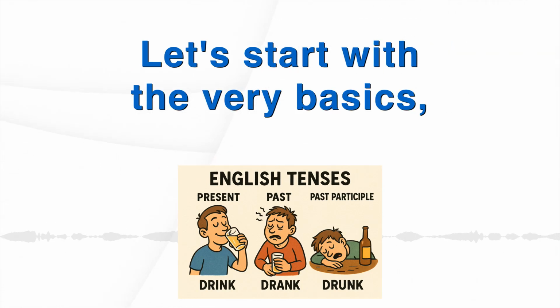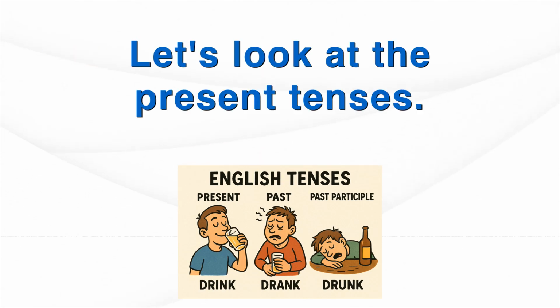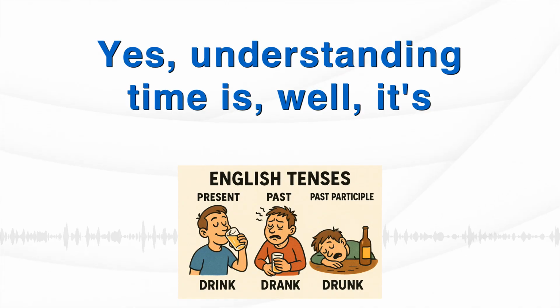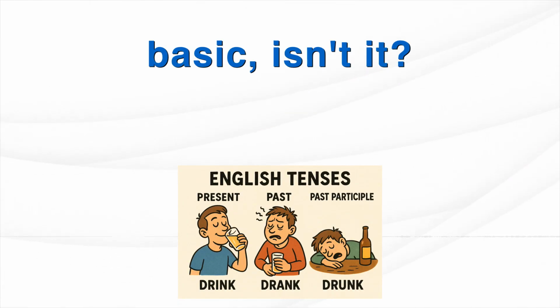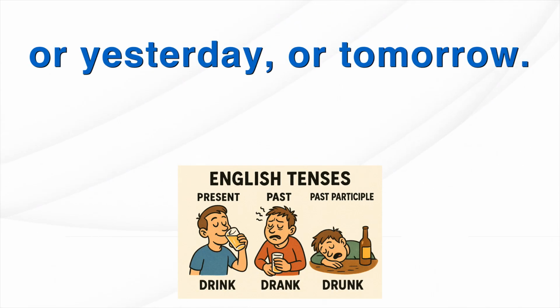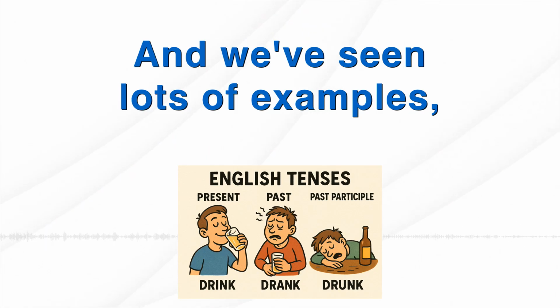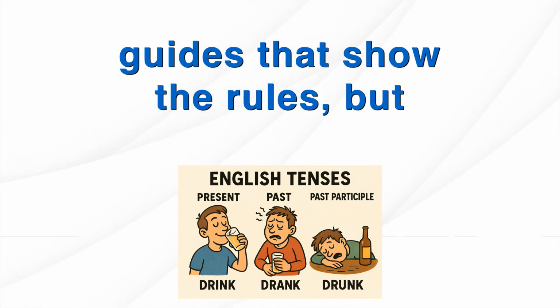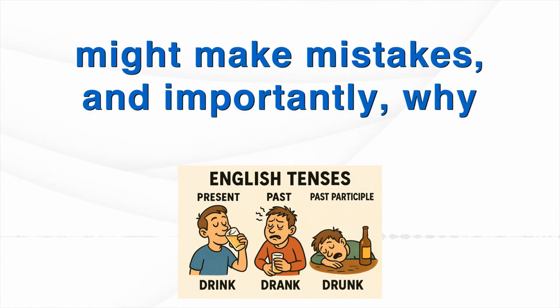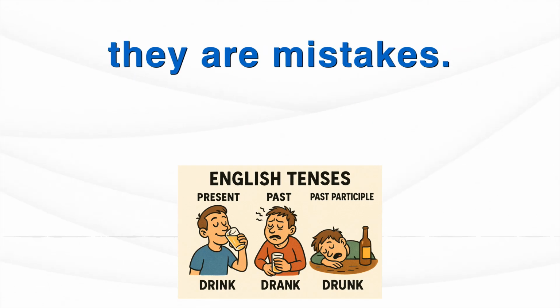Let's start with the very basics, how we talk about time in English. Let's look at the present tenses. That's a great place to start. Yes, understanding time is, well, it's basic, isn't it? It's like having the right tools to build a clear message, so people understand if you mean now or yesterday or tomorrow. And we've seen lots of examples, guides that show the rules, but also the common places where learners might make mistakes. And importantly, why they are mistakes.